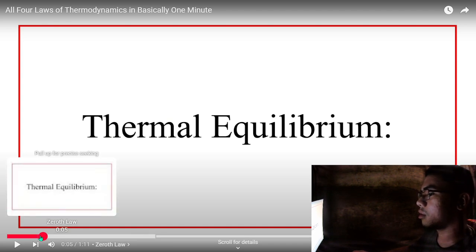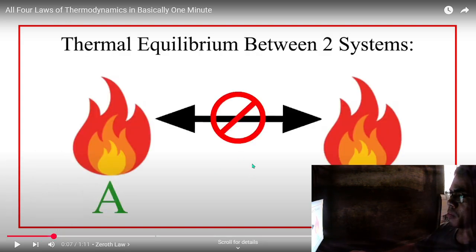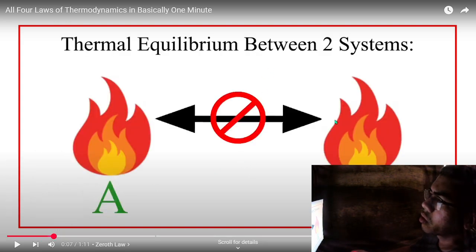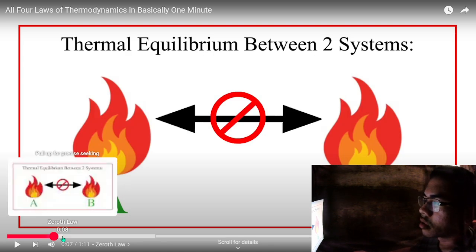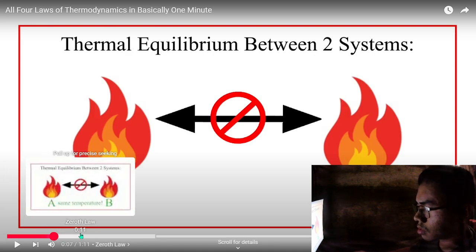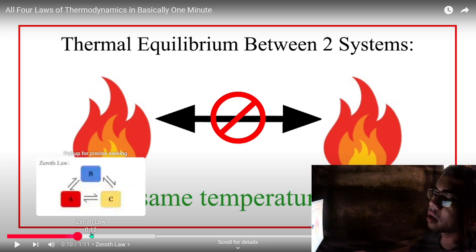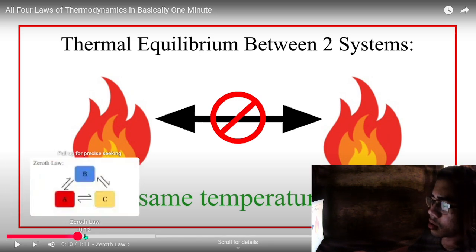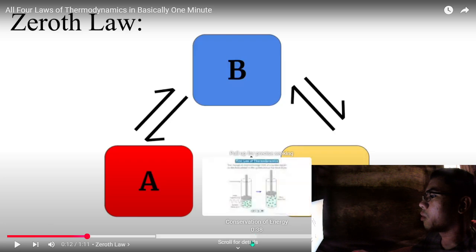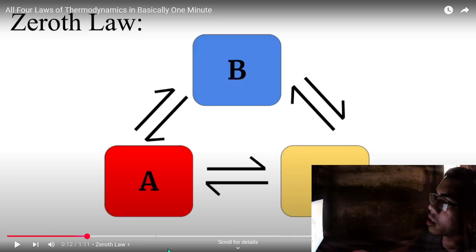We know it is an exchange, so basically they are at the same temperature. The zeroth law, wherein A is equal to B and B is equal to C, so basically they're all in the same equilibrium.